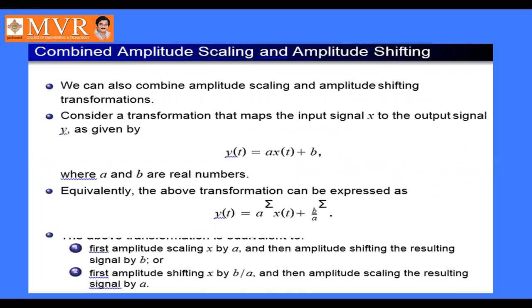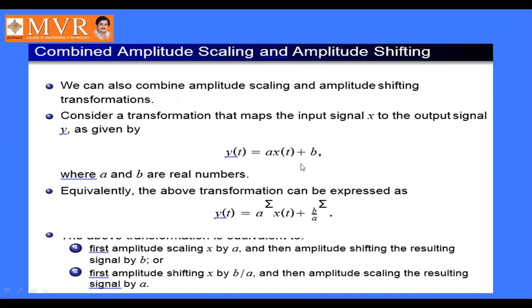Next, combined amplitude scaling and amplitude shifting. Here also we are combining the amplitude scaling and shifting properties. We can combine amplitude scaling and amplitude shifting transformations. Consider a transformation that maps the input signal x to the output signal y, which is given by y of t is equal to a into x of t plus b. So x of t plus b is nothing but shifting. Scaling means a into x of t, where a and b are real numbers.